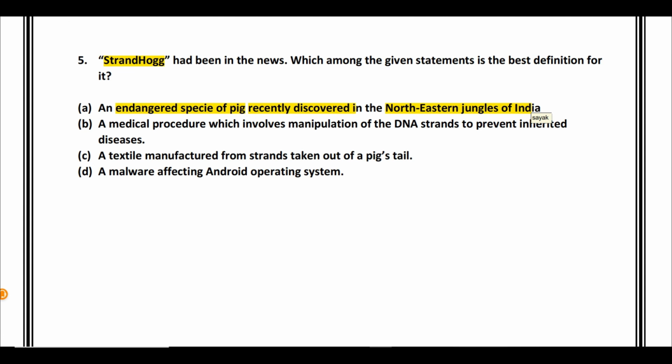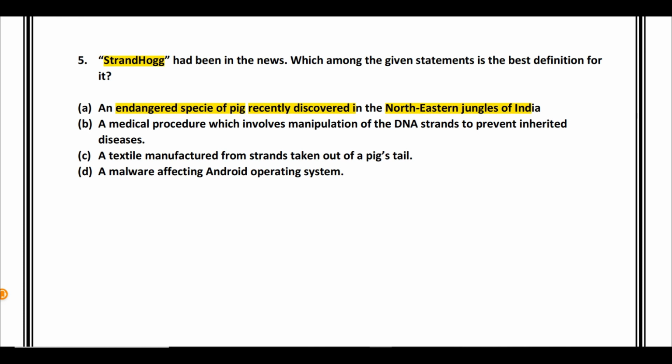Both of these areas, northeast India as well as the Western Ghats, feature among the 4 biodiversity hotspots that we have in India. Okay. So moving on, option A is an endangered species of pig which has recently been discovered in the northeastern jungles of India.